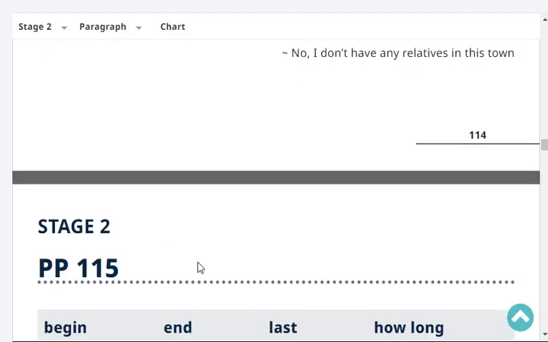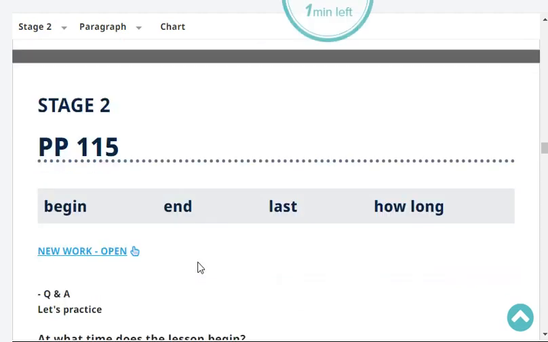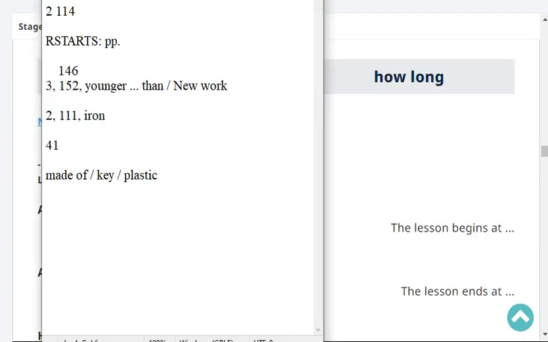Begin and last, how long? At what time does the lesson begin? The lesson begins at 8 a.m. At what time does the lesson end? The lesson ends at 8:25 a.m. How long does the lesson last? The lesson lasts 25 minutes.